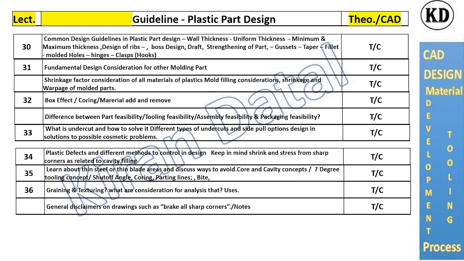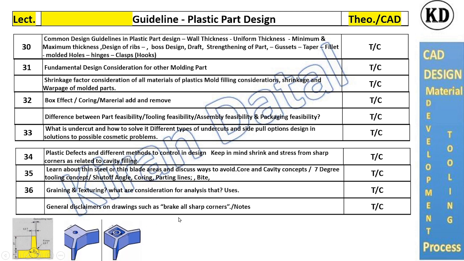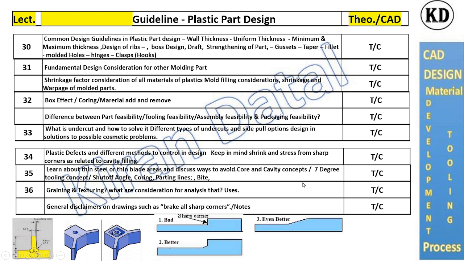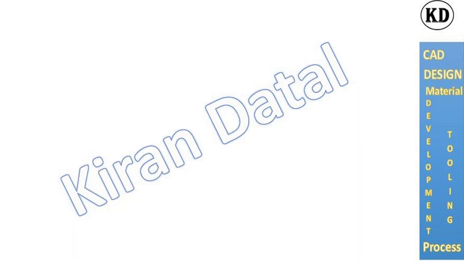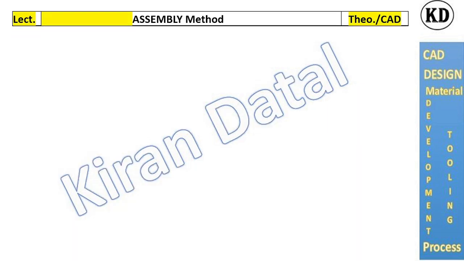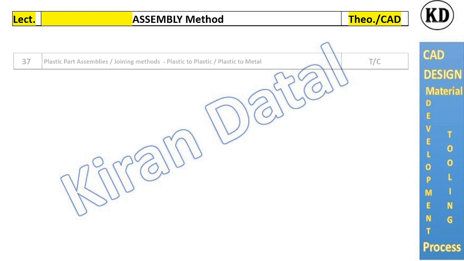General discussions on drawing, such as break all sharp corners, meaning the notes on the drawings, which is the 2D drawings released for manufacturing. That's the recalculations, boss and gauges. That's the thickness of parts with smooth curvature or uniform thickness. Next one will be the assembly methods: